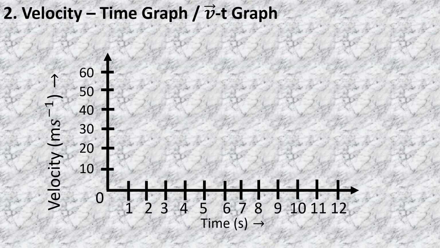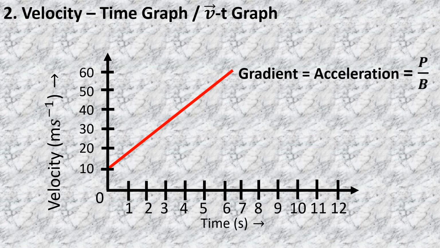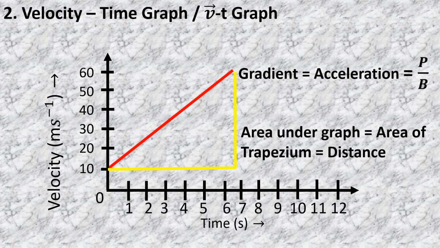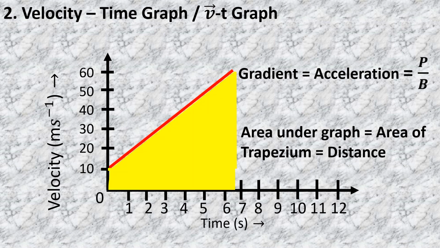Had the graph been like this, it would have been the case of retardation, but with the same values. In a case where the initial velocity is not zero, the acceleration is shown as the slope, that is, this perpendicular upon this particular base, and the distance travelled by the body would have been the area of this trapezium.